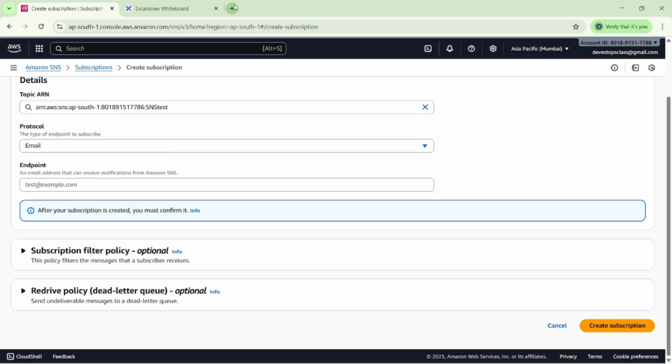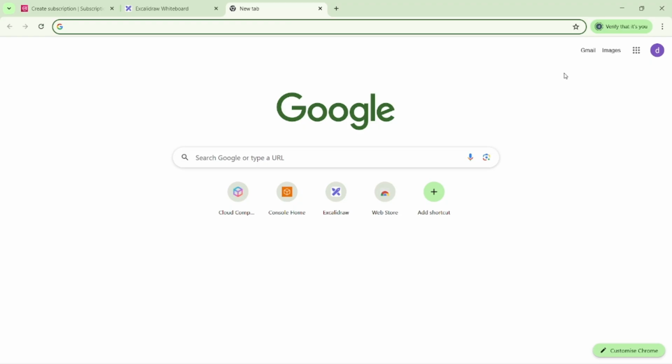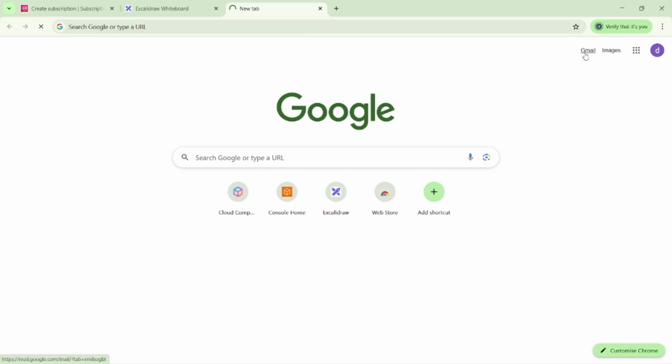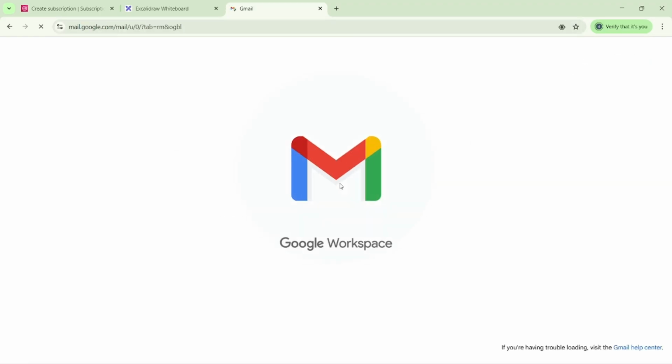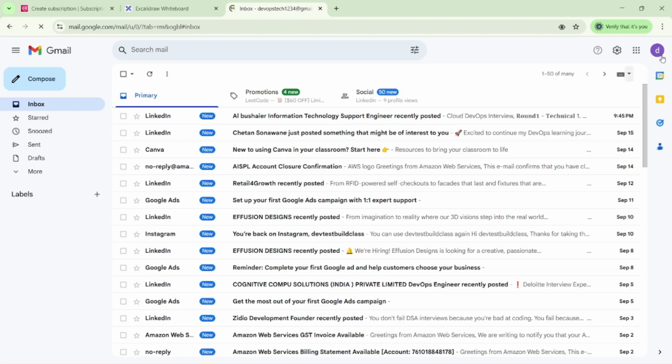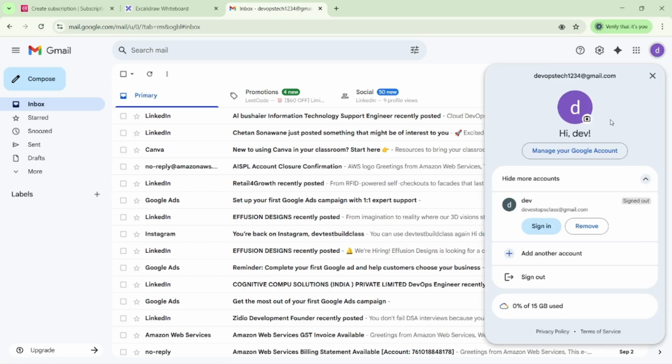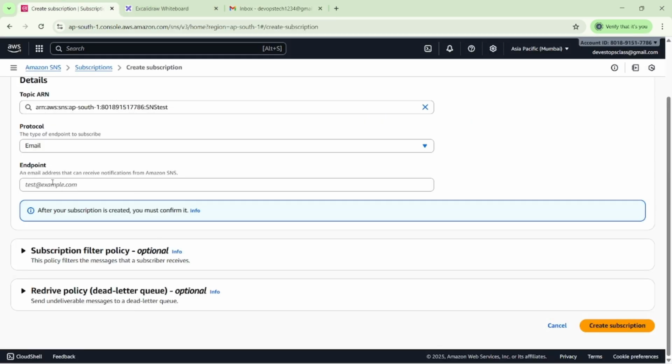Then I have to enter my valid email. This is my valid email. This is our endpoint because we selected the protocol.